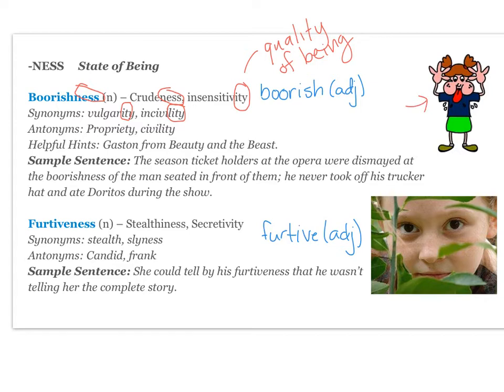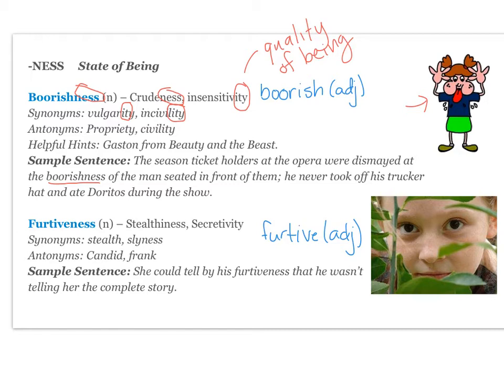Your sample sentence is the season ticket holders at the opera were dismayed at the boorishness of the man seated in front of them. He never took off his trucker hat and ate Doritos during the show. So during an opera, typically an audience would be very quiet and respectful, so someone eating Doritos would be exhibiting boorish behavior. Your next word is furtiveness.